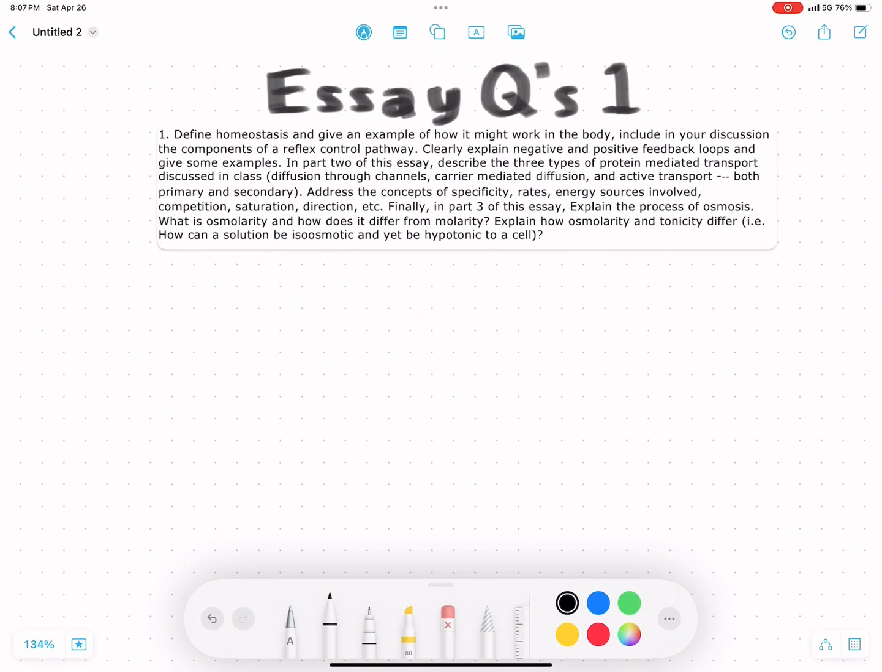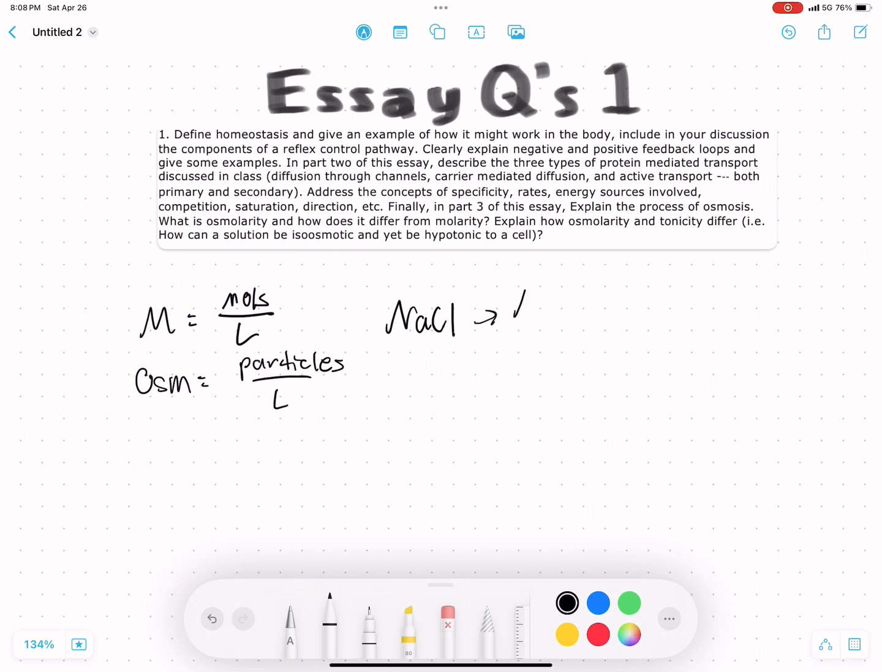Osmolarity is different from molarity, not only because it has two additional letters in the word, but molarity looks at the number of moles per liter of solution. And osmolarity is the number of particles per liter of solution. And this might not seem like a big difference, but let's say we have NaCl, sodium and chloride, both of which are very important ions for cellular processes.